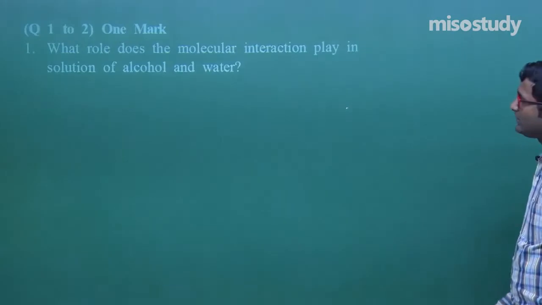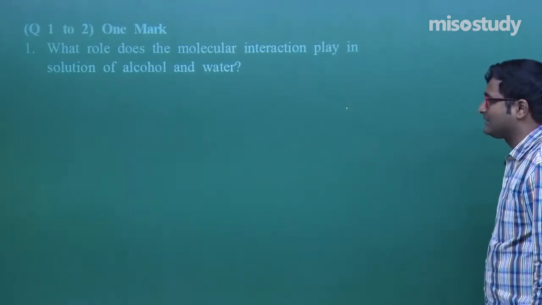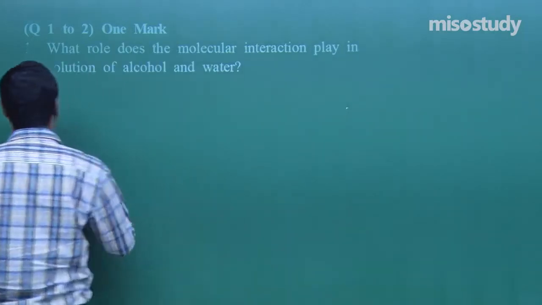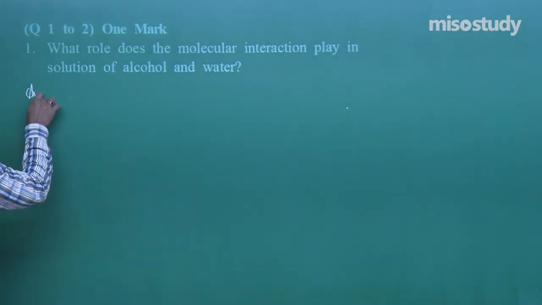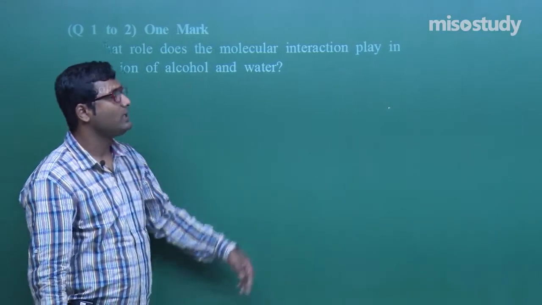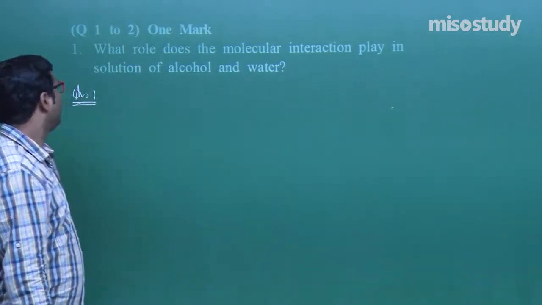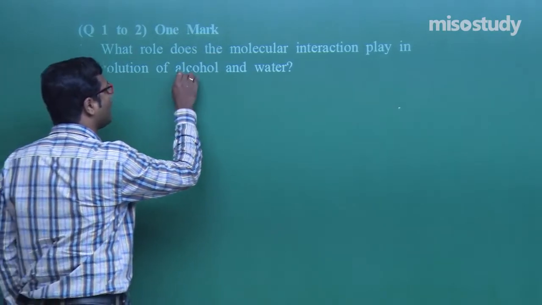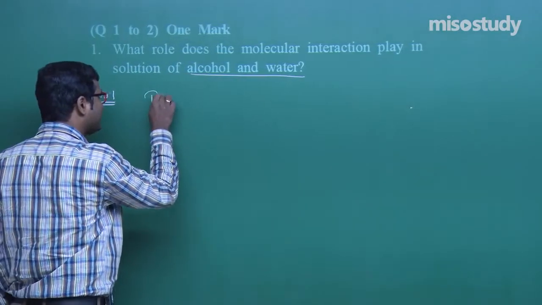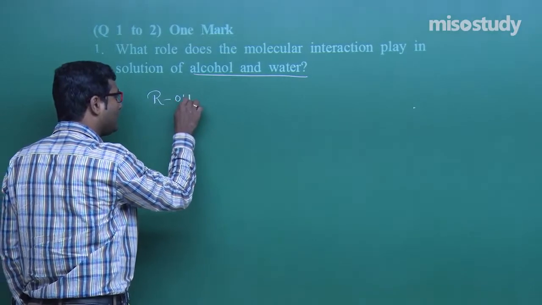Now, the first question, this question carries 1 mark. This is a question completely theory based. Now, what is the question here? Listen carefully. What role does the molecular interaction play in solution of alcohol and water? What is given here? That is alcohol and water.